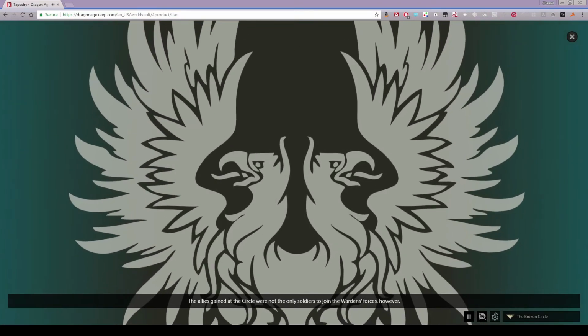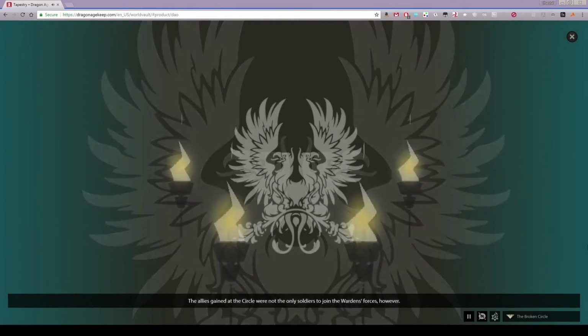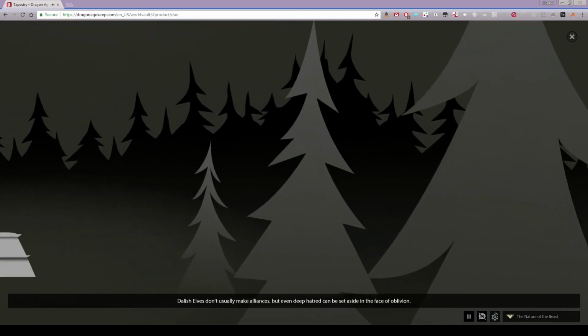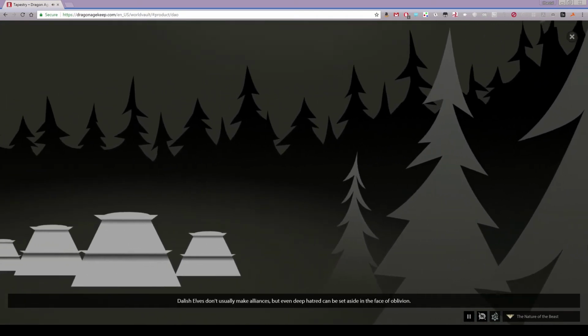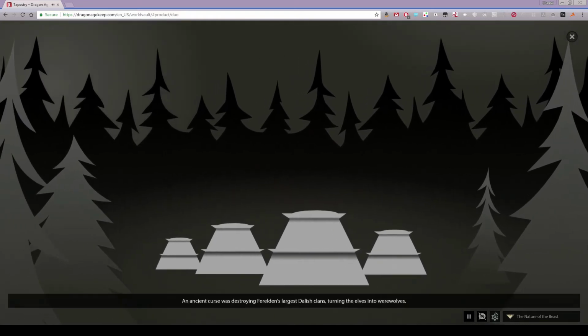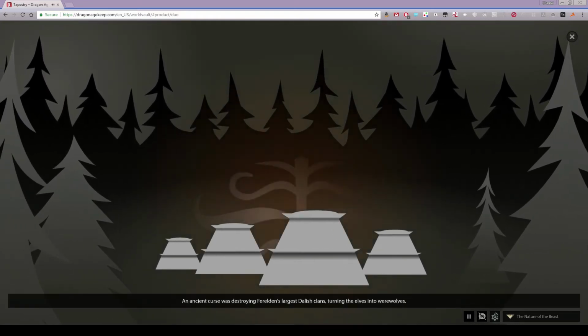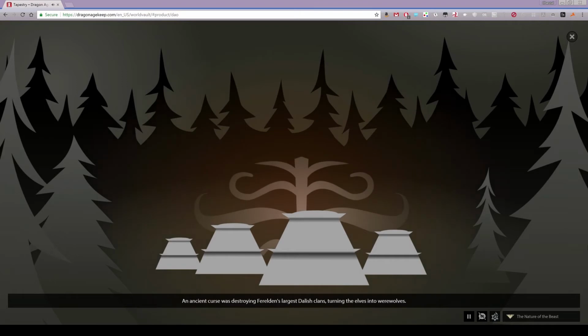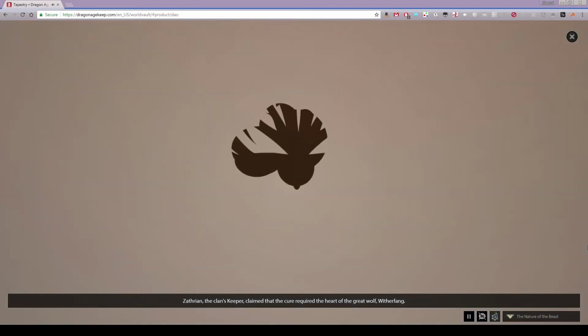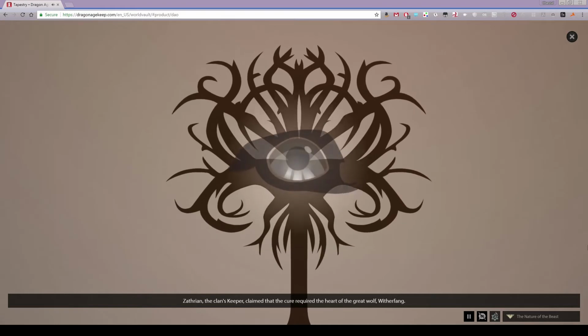The allies gained at the Circle were not the only soldiers to join the Warden's forces, however. Dalish elves don't usually make alliances, but even deep hatred can be set aside in the face of oblivion. An ancient curse was destroying Ferelden's largest Dalish clans, turning the elves into werewolves. Zathrian, the clan's keeper, claimed that the cure required the heart of the great wolf, Witherfang.